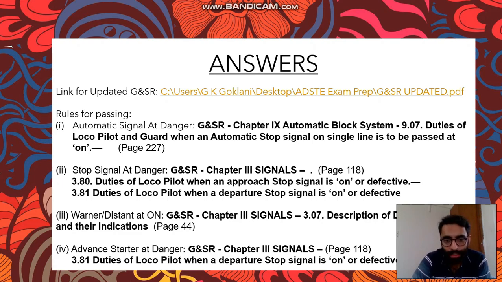Warner or distant signal at on. This is from chapter 3 signals 3.07 description of distant signals and their indications. And last but not the least, advanced starter at danger, chapter 3 signals 3.81 duties of loco pilot when a departure signal is on or defective.